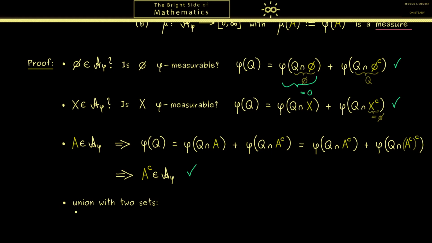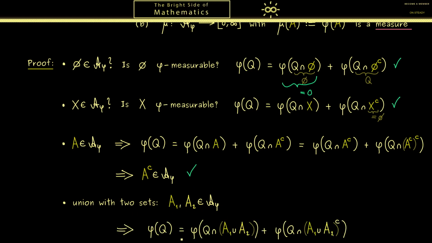However, before we do this, we first should show that our A phi is indeed closed under a finite union. Which means we have to consider two sets. So we choose A1 and A2 from our A phi, and then we show that the union of both sets also lies in A phi. As before, this simply means we have to show that this property here holds for every set Q.